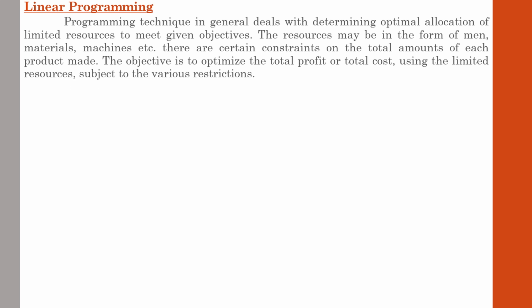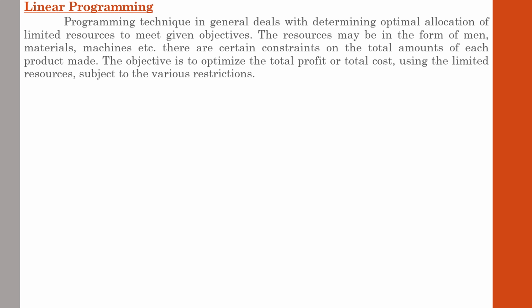Programming technique in general deals with determining the optimum allocation of limited resources. We have mentioned earlier that the ultimate objective of the decision maker is to maximize profit or minimize cost. The thing is that in every business there is a lack of abundant resources.